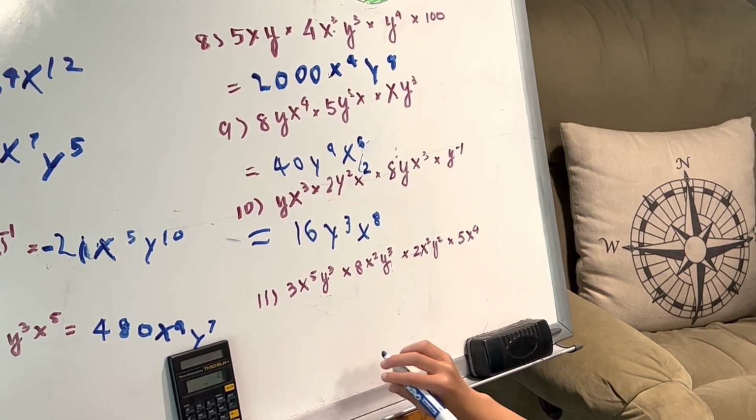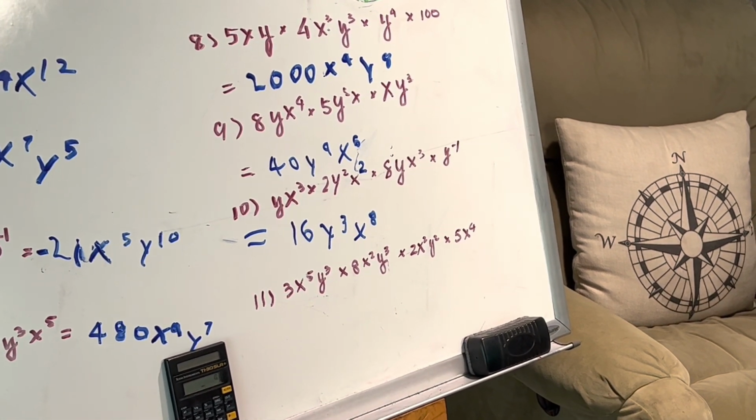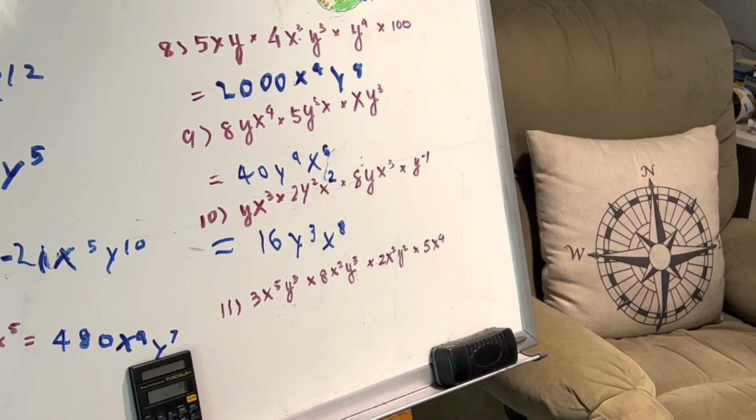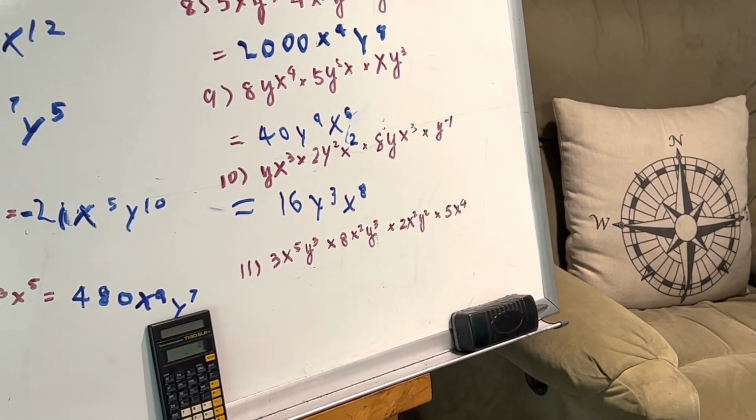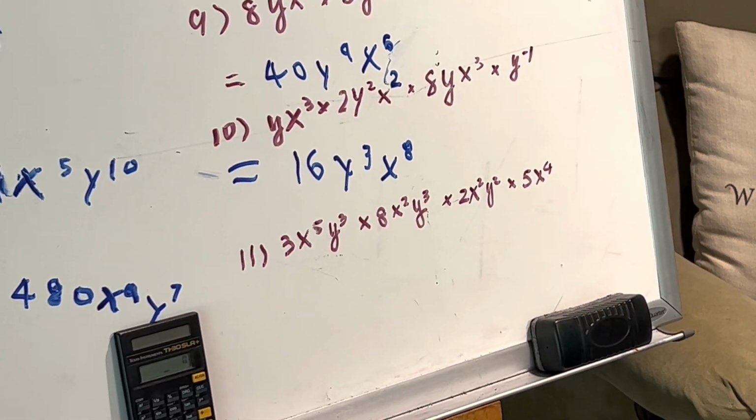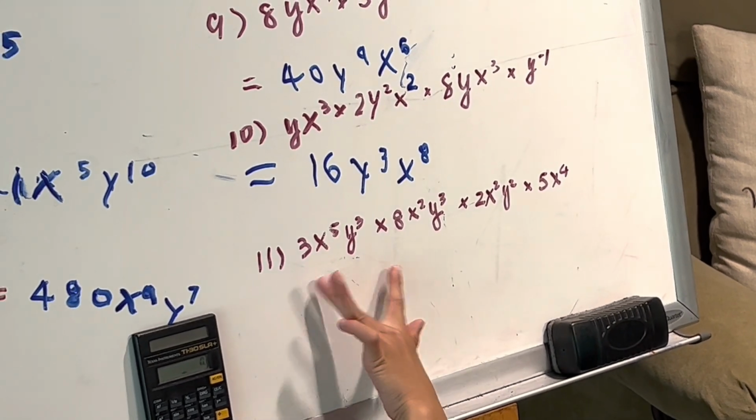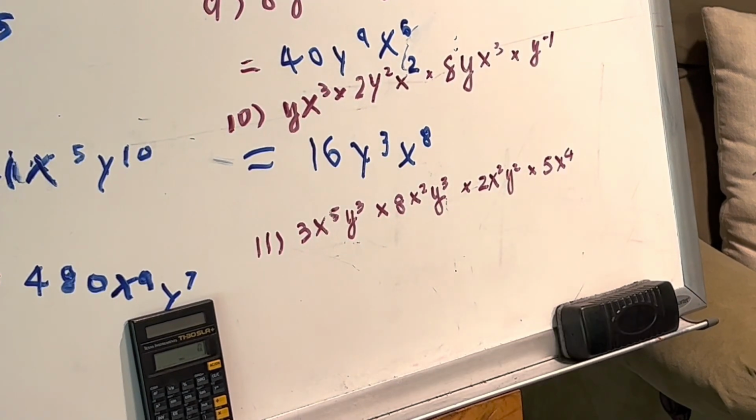So 3x to the power of 5 y cubed times 8x squared y cubed times 2x squared y squared times 5x to the power of 4. So to make things easy, 3 times 8 is 24, 2 times 5 is 10.